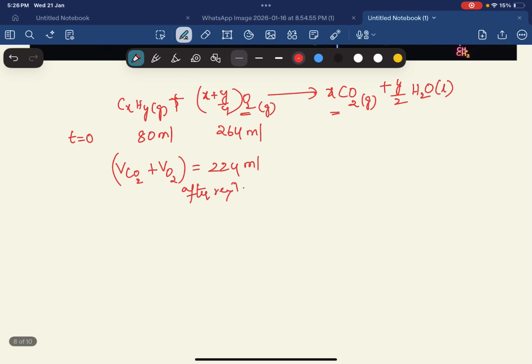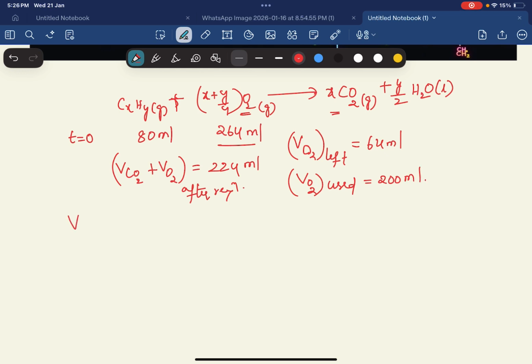The volume of O2 left after reaction is 64 ml, which is given in the question, students, and the volume of O2 used will be 200 ml, because 264 minus 64 left. In the same way, the volume of CO2 formed equals 160, because 224 minus 64 ml.